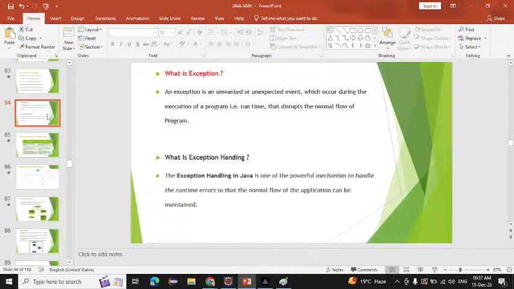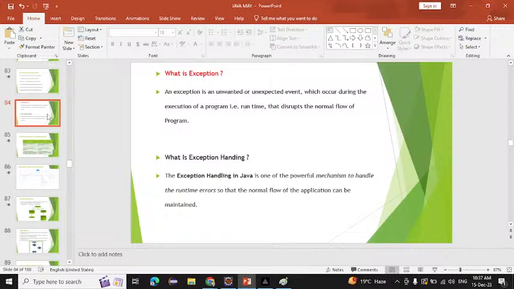Okay. Then what is meant by error? Suppose sometimes an accident happens. Sometimes it will not happen, but I'm just telling you. Suppose an accident happens. That is called an error. We cannot handle it. Suppose my bike got punctured or my petrol ran out, we will take another option, like taking a rickshaw or going on foot. But if we had an accident, we will not go to the office. We will stop there, or we have to go to the hospital.